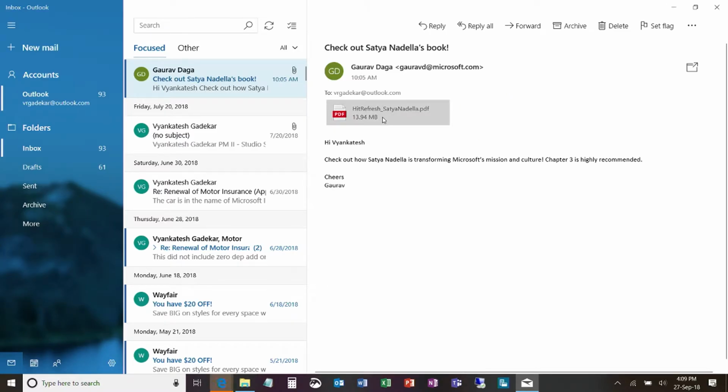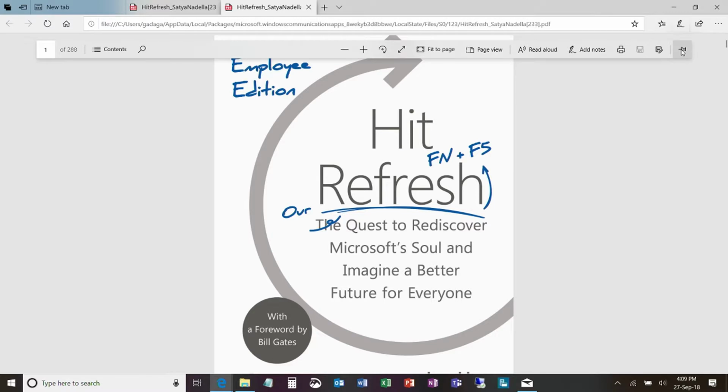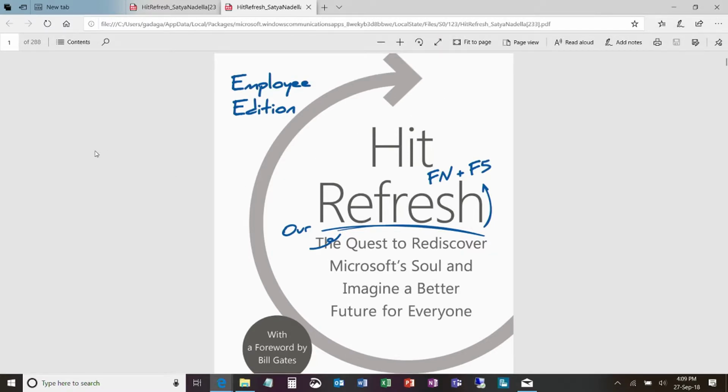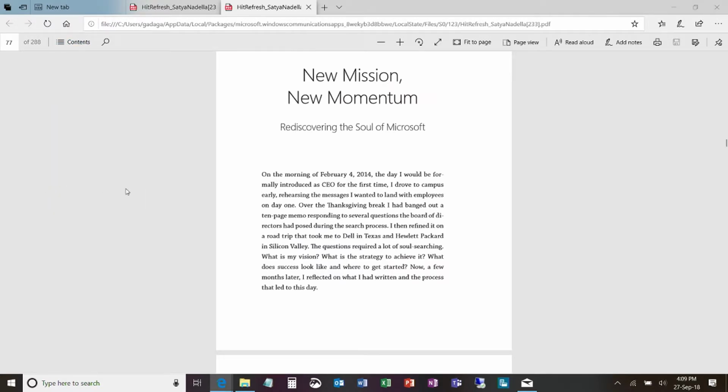Now I'll just click onto this. It opens this file right in my browser because it's the default PDF reading application. You can see the nice toolbar at the top where you have the functionality handy to be used. You can unpin this toolbar, pin it whenever you want. Gaurav told me about chapter 3, so I can directly jump into chapter 3 right here. But I don't like to read this content in this fashion, so probably I'll go into a two-page view.